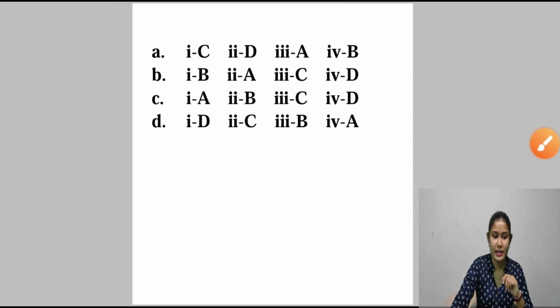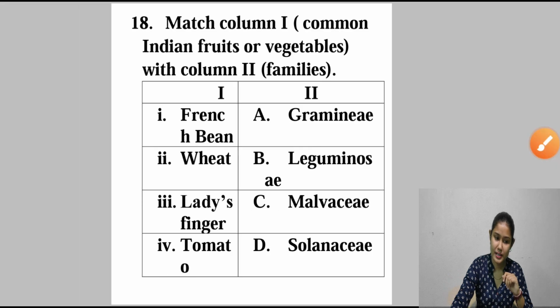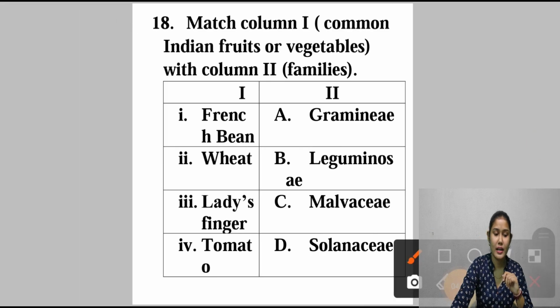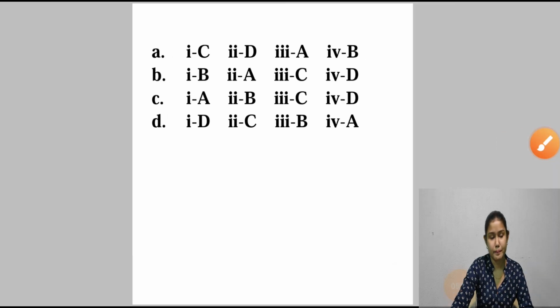So बाकी सभी चेक कर लेते हैं. Wheat belongs to Gramineae. Yes, it is correct. Then lady's finger belongs to Malvaceae. Yes, it's correct. And tomato belongs to Solanaceae. Yes, that's correct. So the answer will be option B.